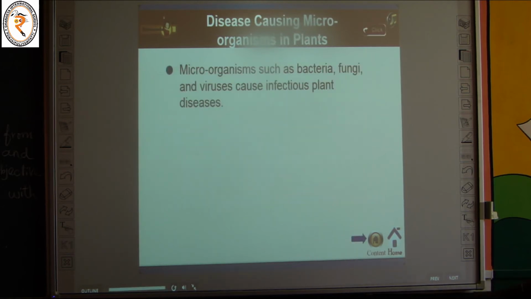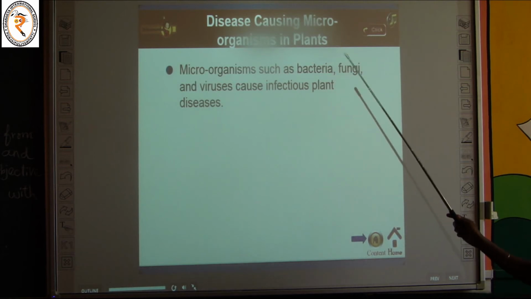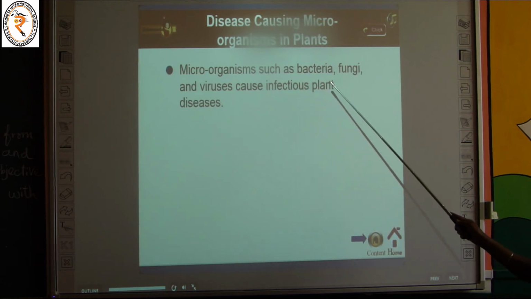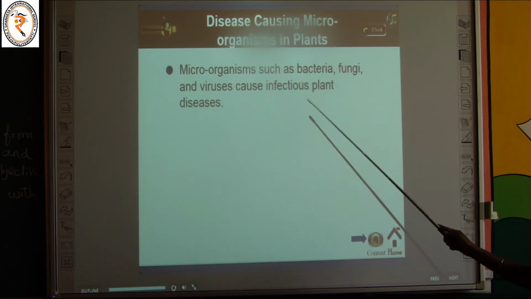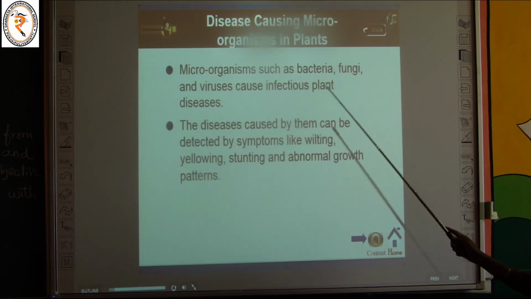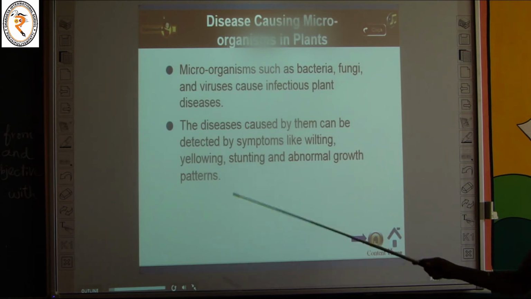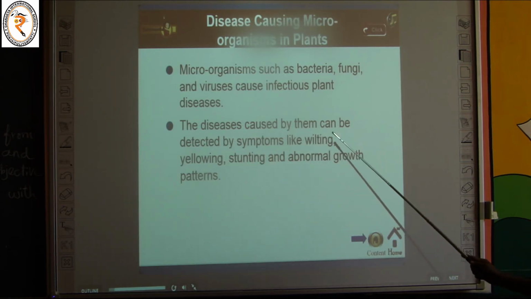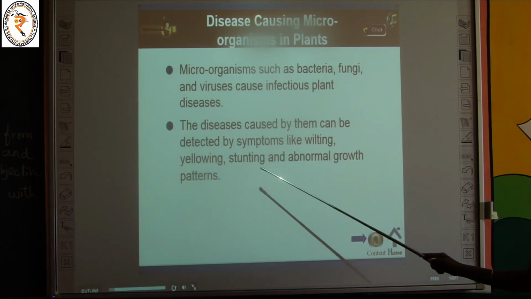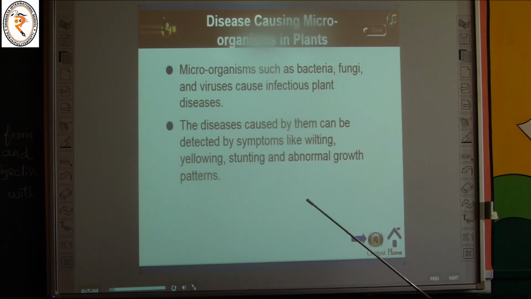And the next one, this is causing microorganism in plants. How do microorganisms affect plants? Microorganisms such as bacteria, fungi and viruses cause infectious plant diseases. So, the microorganisms like bacteria, fungi and virus can also cause diseases in plants. It can affect the growth of the plant. The disease caused by them can be detected by symptoms like wilting, yellowing, stunting and abnormal growth patterns.